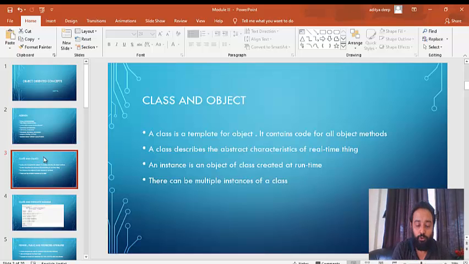So what exactly a class is? So class is a template for an object. It contains code for all object methods, okay, and it describes the abstract characteristic of a real-time thing. Okay, a real-time thing is described using a class. Let me give you an example. Human being, then human is an example, and people like me, people like you are the objects of that class, or you can say the instances of that class. So class is nothing but an abstract description of a real-time thing.